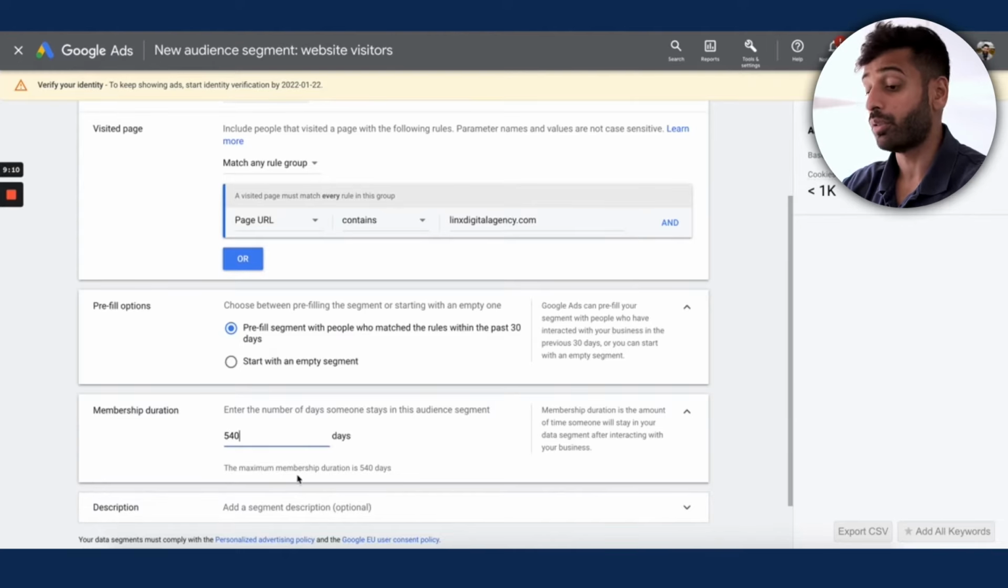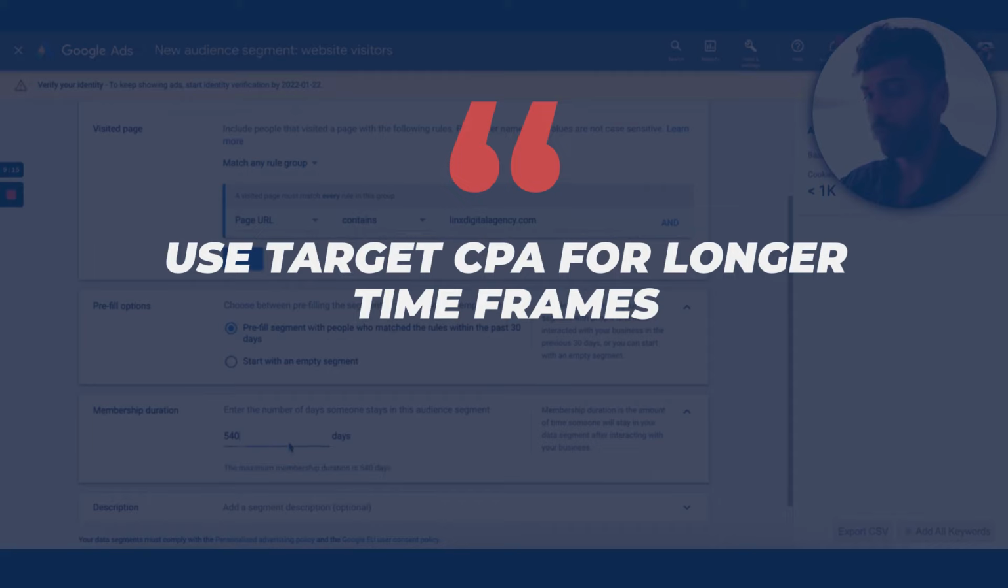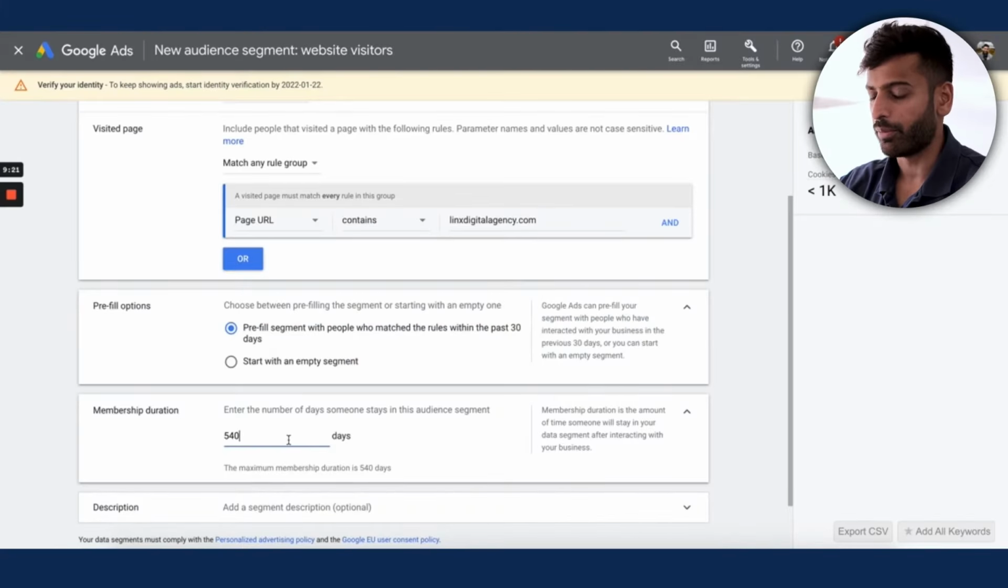And if you go up to 540 or 360 or any of these bigger numbers, then you do want to use target CPA. For shorter time frames, you'll probably have a lot of issues with getting it to serve impressions if you use target CPA. In that case, if you're doing a shorter time frame, use maximize conversions.